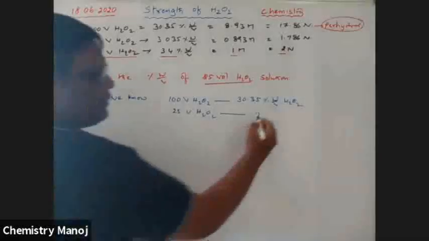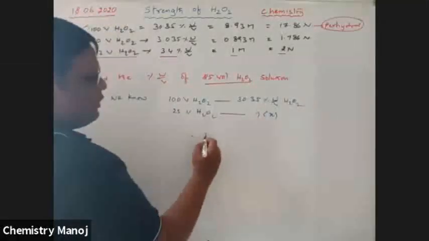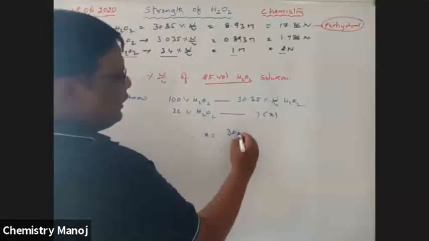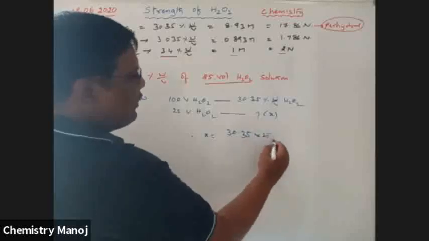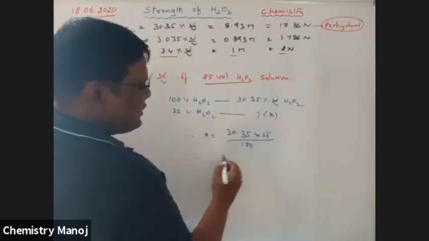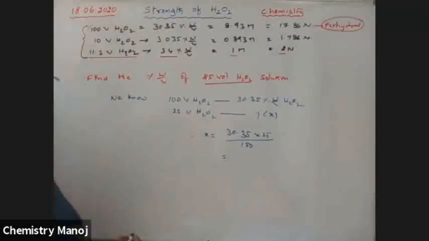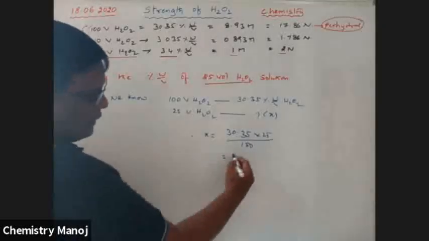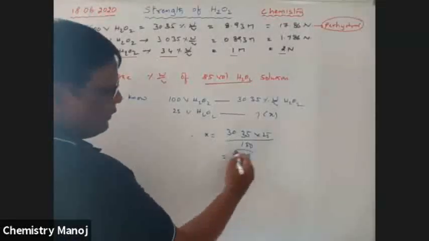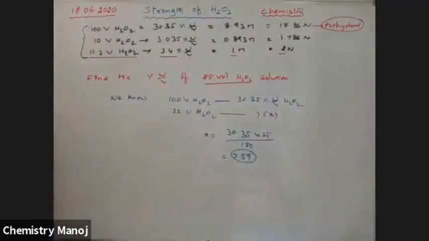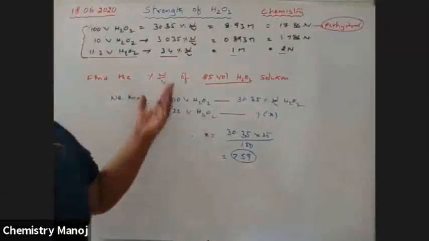Let it be X, once again cross multiplication. Therefore, X is equal to 30.35 into 25 by 100. That is equal to how much? Calculate it. That is 7.59. That much percentage weight by volume of H2O2.